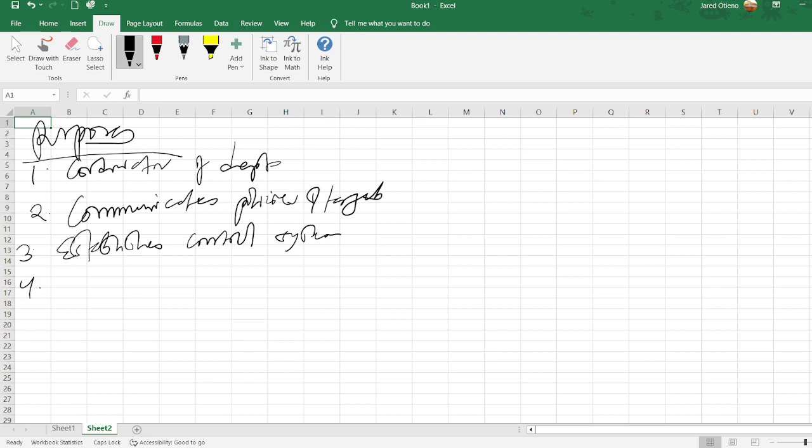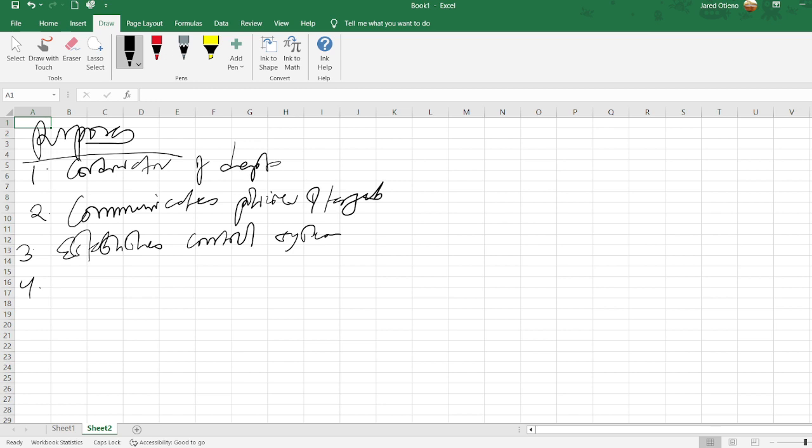Four, management is forced to look into the future instead of making ad hoc decisions. So management is futuristic instead of making ad hoc decisions. Number 5, it motivates employees by involving them in the budgetary process, and of course creating challenges that they intend to achieve.